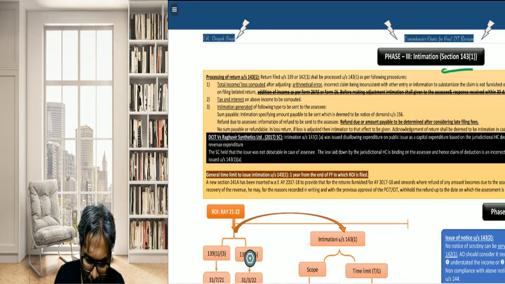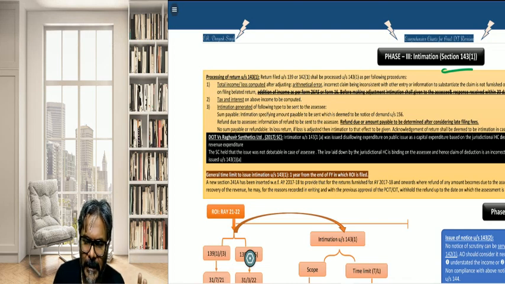When I say it is like an acknowledgement, what does it imply? It implies this, students, in the context of the intimation part: whatever claims you have put across in your ROI, on the basis of the claim of your ROI, the intimation shall be sent.